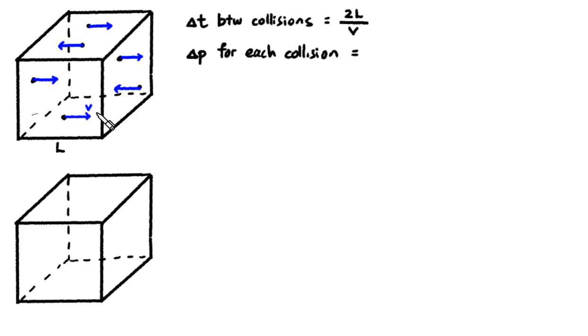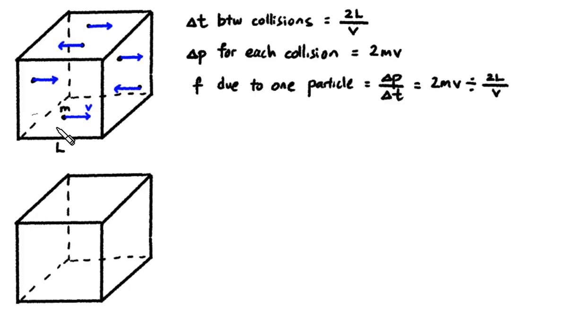Because it's an elastic collision, after each collision the gas particle will rebound with the same speed. So the momentum before the collision is mv and the momentum after the collision is mv in the opposite direction. So the change in momentum for each collision should be 2mv. m is the mass of each gas particle. From Newton's second law, we can figure out that this gas particle, on average, would be exerting this amount of force on this wall. And it works out to be mv square over L.